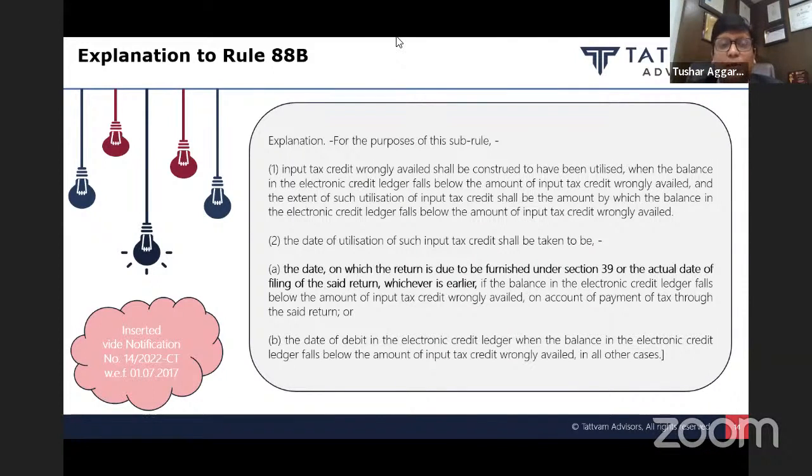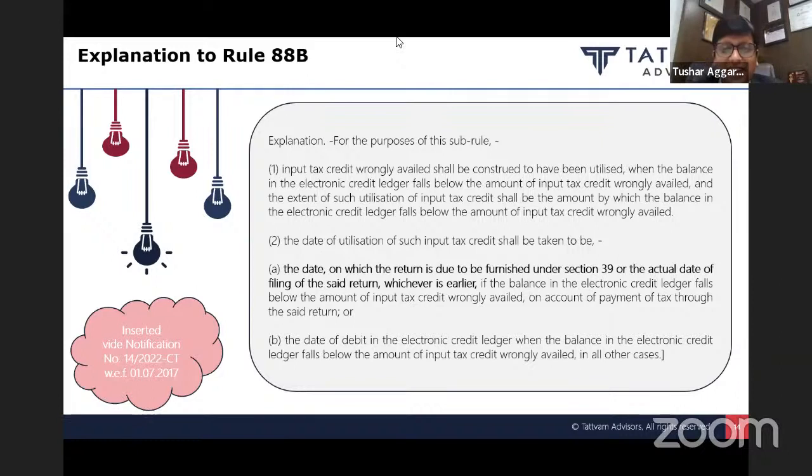A specific explanation has been introduced to rule 88B. Explanation: for the purpose of this rule, input tax credit wrongly availed shall be construed to have been utilized when the balance in the electronic credit ledger falls below the amount of ITC wrongly availed, and the extent of such utilization of ITC shall be the amount by which balance in electronic credit ledger falls below the amount of